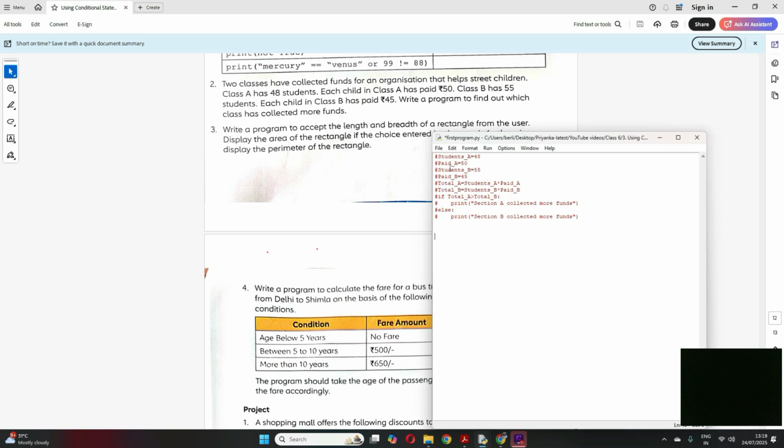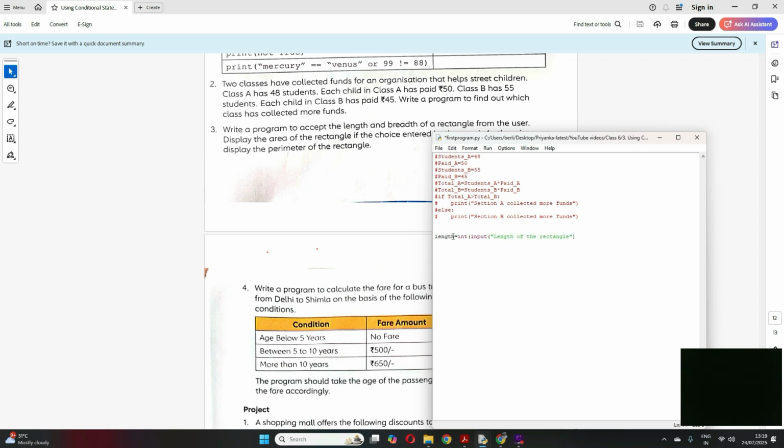So I have commented out the previous program. Now let us write. Here we have three inputs. One is length. That should be an integer type, correct? It's a length, so write input, enter length of the rectangle. Correct.